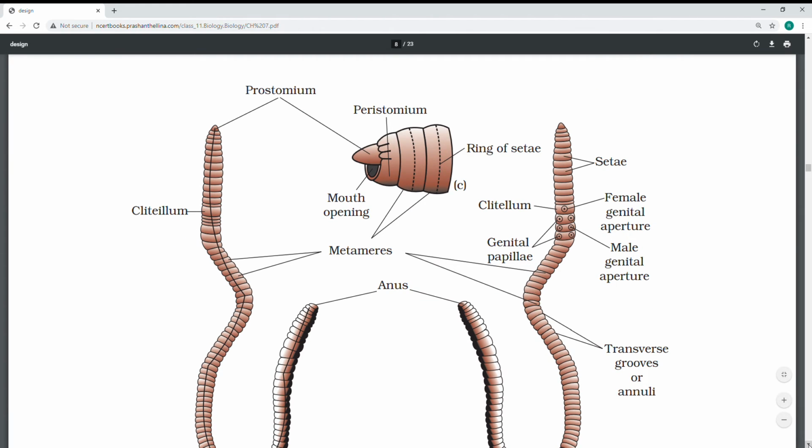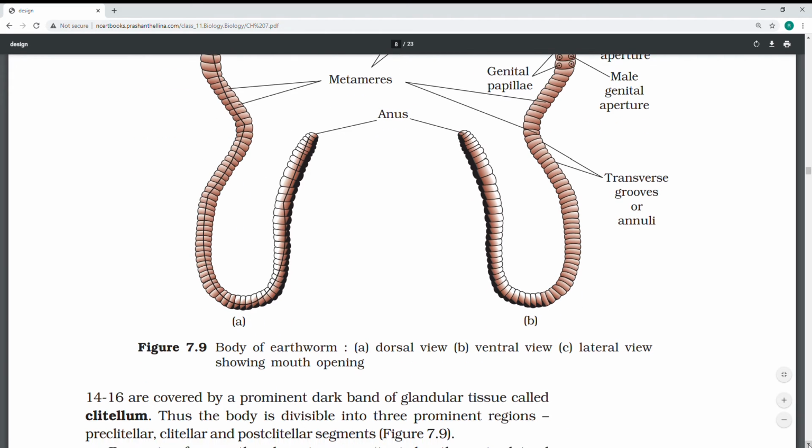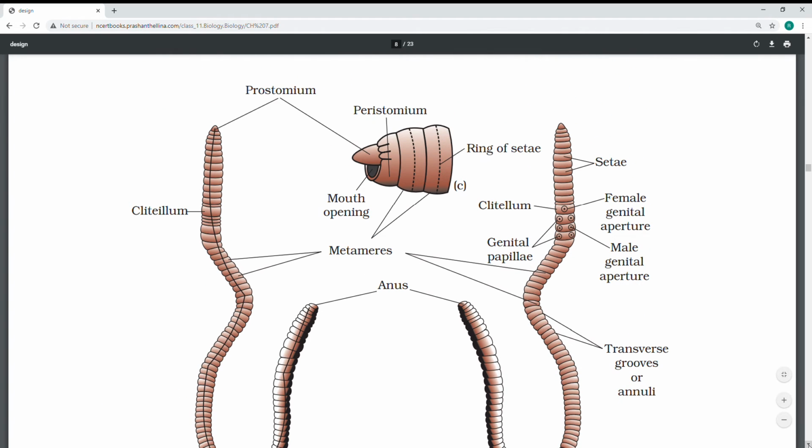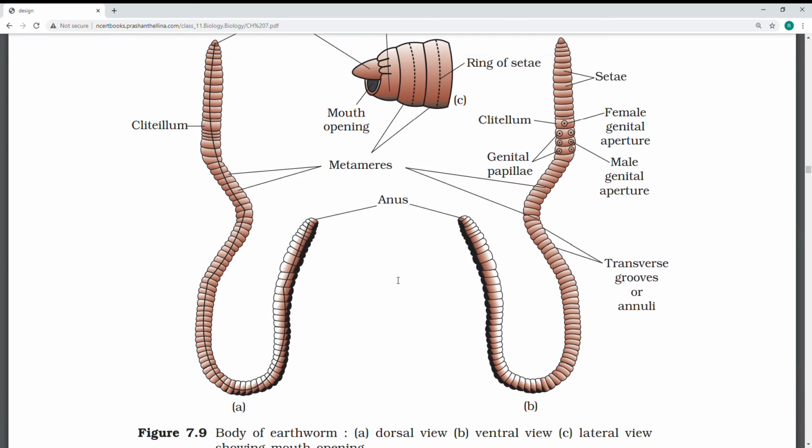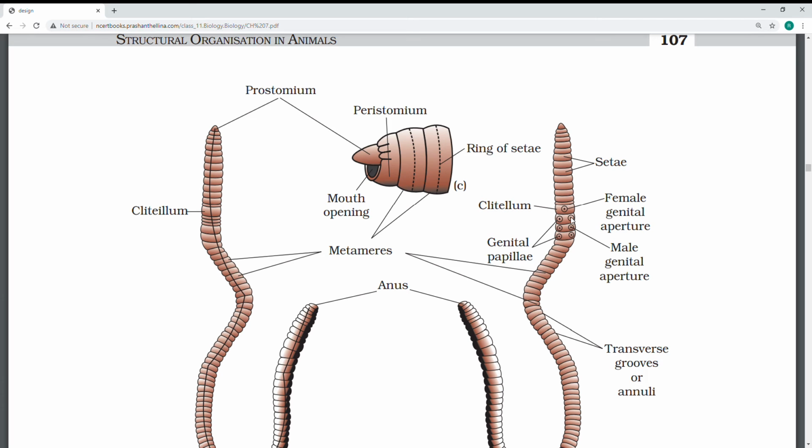See in the diagram carefully, the male and female, they have given dorsal and ventral view. This is bisexual. The ventral view is different, and see the mouth part, they have given prostomium and peristomium, and the annulations. Because of these segments, this is called under Annelida. See the metameres, anus, and the reproductive structures, which are clitellum, female genital pore and male genital pore. So I will see the study.